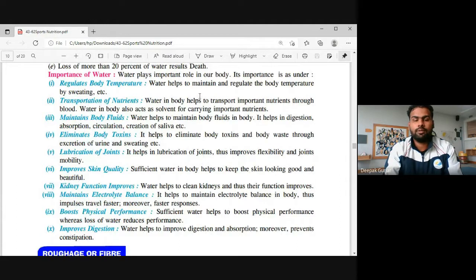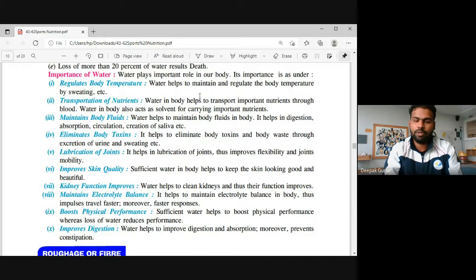What is the importance of water? Why is water very, very important for our diet? So water plays a very important role in our body. Its importance is, like, it regulates our body temperature. Water helps to maintain and regulate the body temperature by sweating, right? So if you want to have a good body temperature, you must have proper water in your diet. The nitrogenous waste is also removed from your body in the form of sweat.